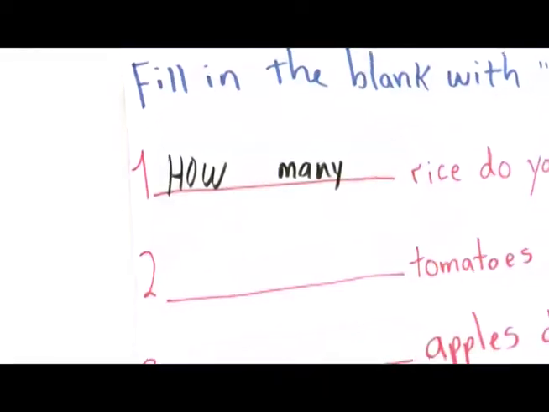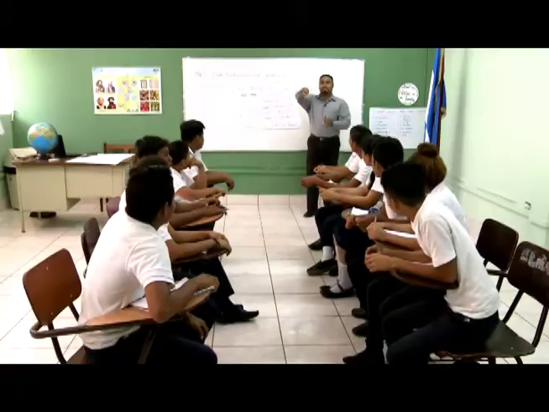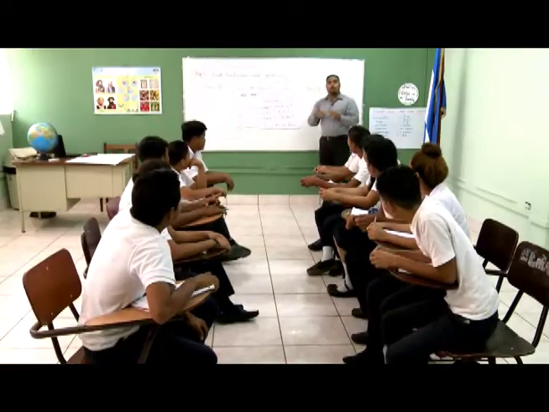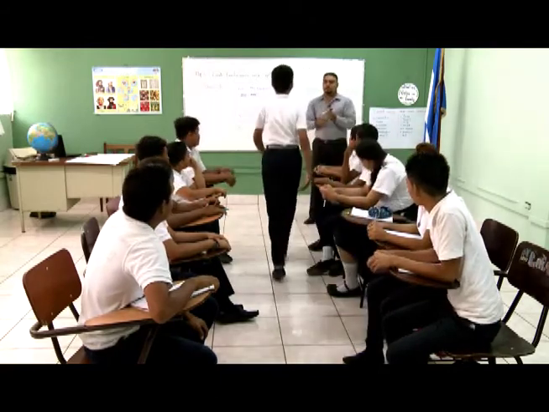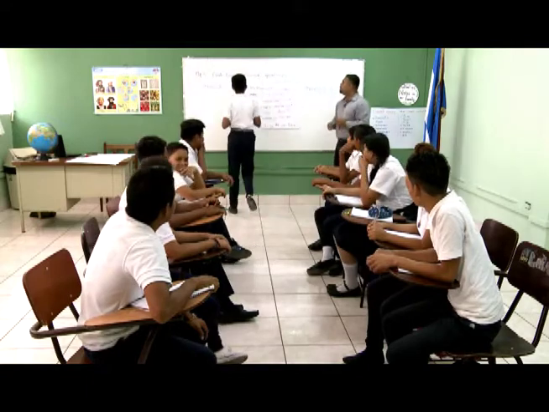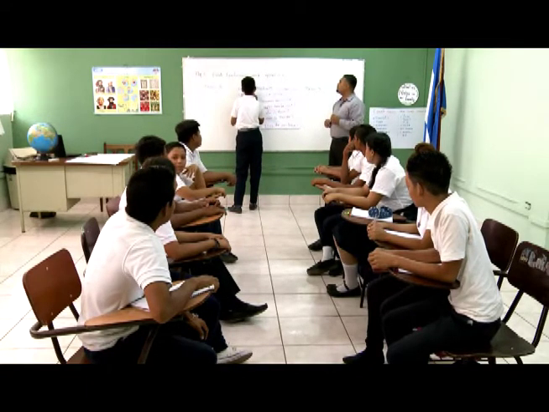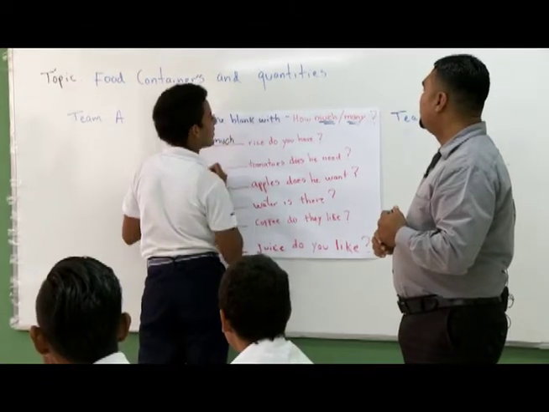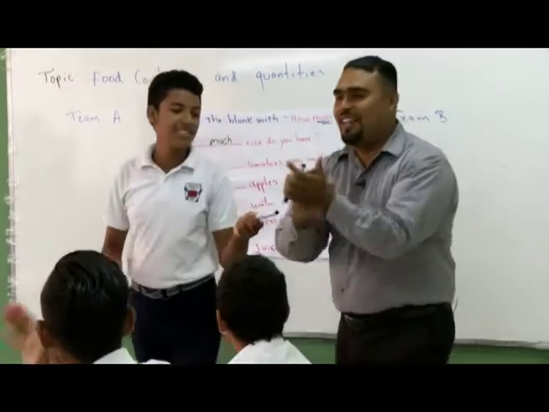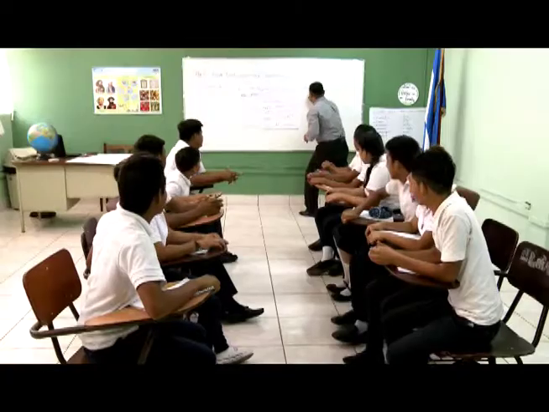Is it right or is it wrong? It's wrong. Okay, go to the board and correct number 1. Okay? Very good. Clap for him. Good. So point for group B, okay? 1 point for group B.